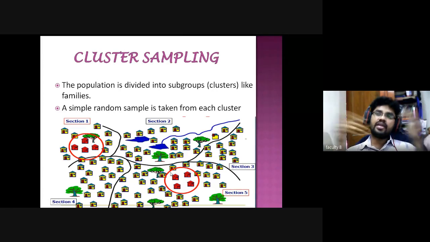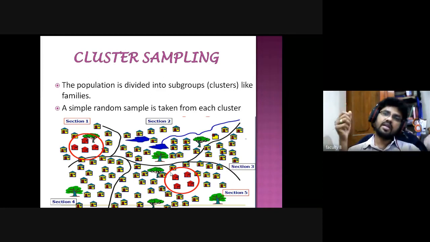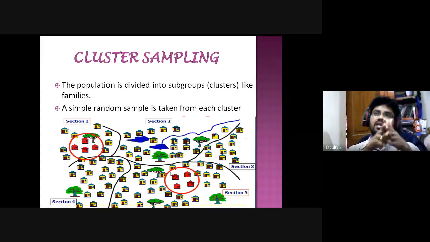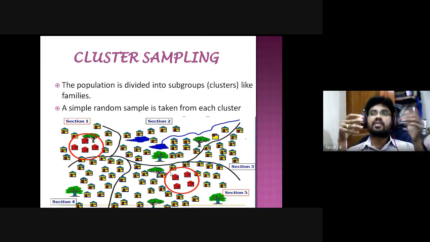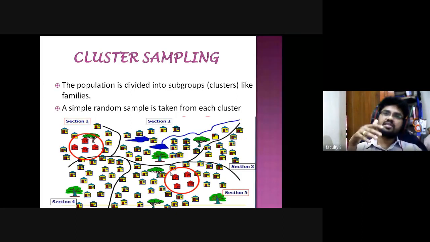If you take cities also, for example, on the basis of clusters, in our city Hyderabad, there are slum areas and other areas. The problems are different in slum areas and other areas, right? In villages, the anthropologists will apply this cluster sampling method. They will divide on the basis of clusters, the backward areas or other areas.